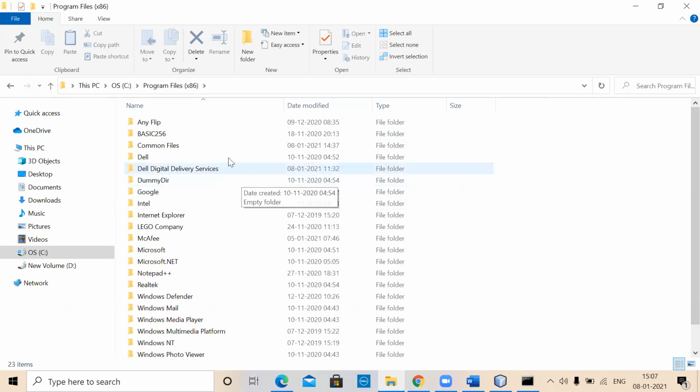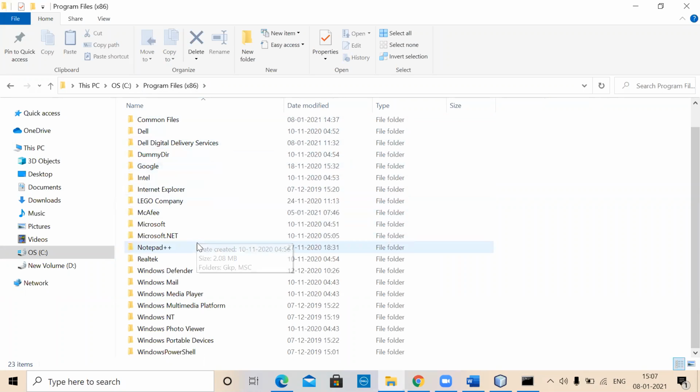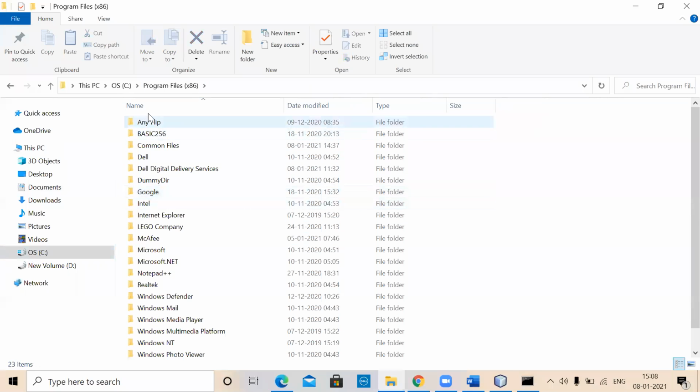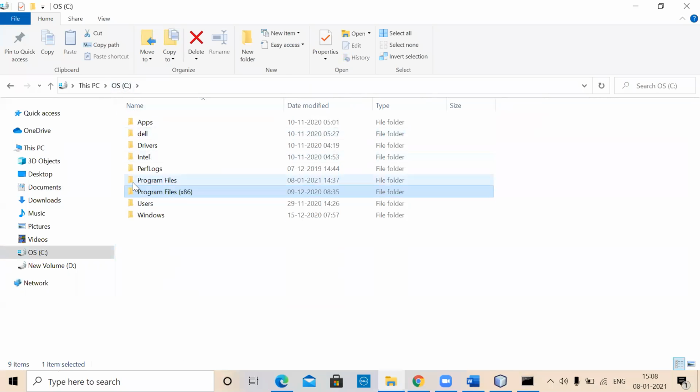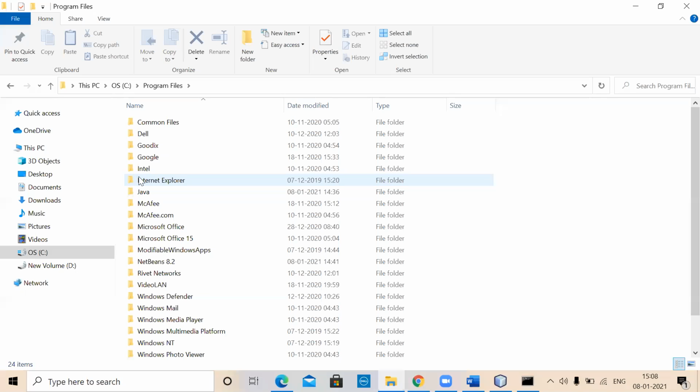We have gone into that particular thing. Let us see here. Do we have anything specific here? Program Files x86, Internet, Google, dummy, and all that. I don't know. It may not be there in Program Files. If you just see here, this particular thing contains that, right? So in the C folder, Program Files, and then Java, right?